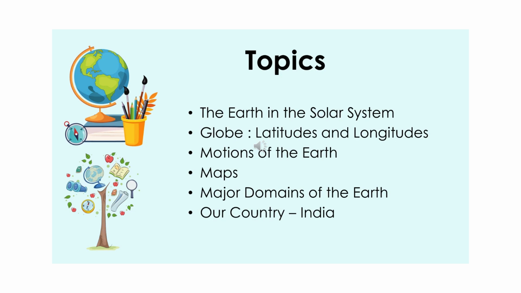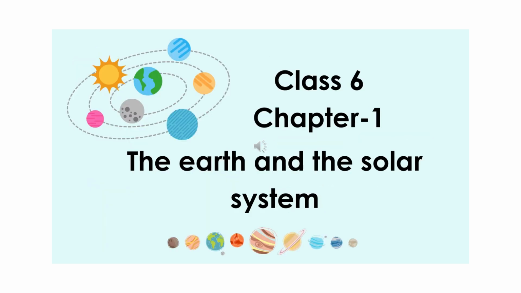Let's go through the topics. The earth in the solar system, globe, latitudes and longitudes, motions of the earth, maps, major domains of the earth, our country, India. So these are the 6 topics that we are going to discuss. Let's go through class 6 chapter 1, the earth and the solar system.